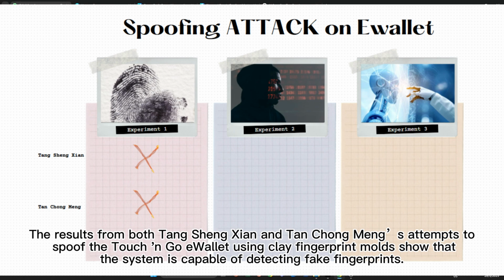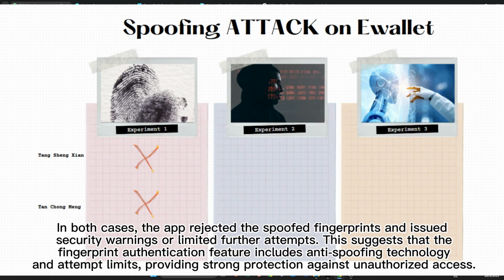The results from both Tan Shen and Tan Zhongmeng's attempts to spoof the Touch and Go e-wallet using a clay fingerprint mold show that the system is capable of detecting fake fingerprints. In both cases, the app rejected the spoofing fingerprints and issued a security warning or limited feature attempts. This suggests that the fingerprint authentication features include anti-spoofing technologies and time limits, providing strong protection against unauthorized access.